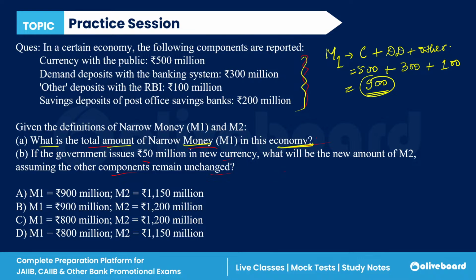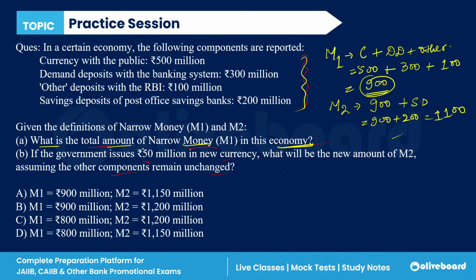Now M2 is what? Just calculate the M2 with the older data first. M2 is M1 plus the saving deposits of the post office, so 900 plus 200 is 1100. This is from the older data. But now there is a twist.